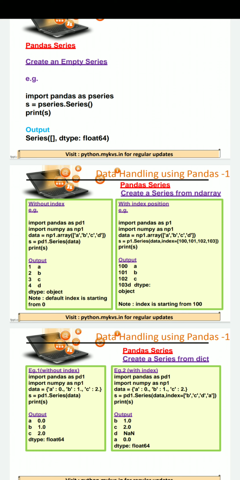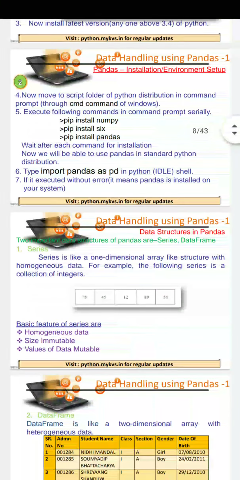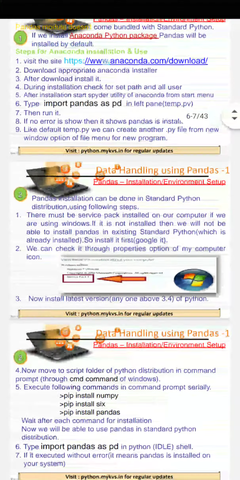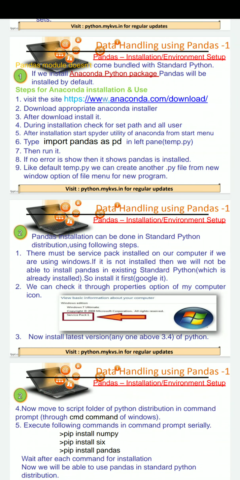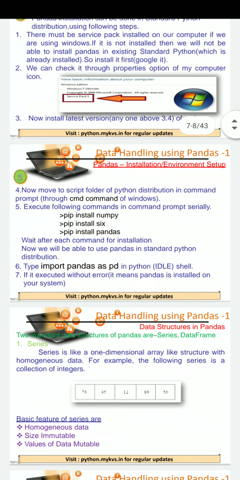Before creation of a series, you must have installed NumPy as well as pandas on your system. How you can install, this is already explained by me as well as it is written here. You can go through these steps. Thank you.